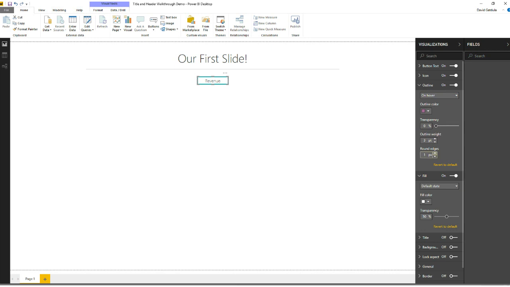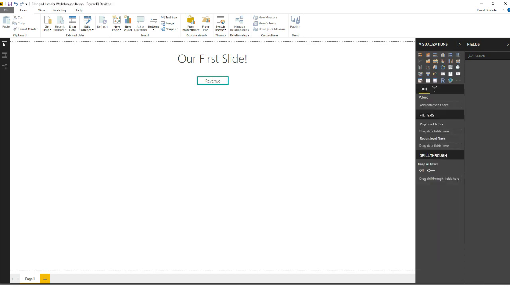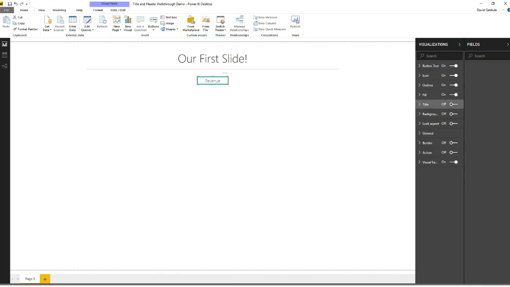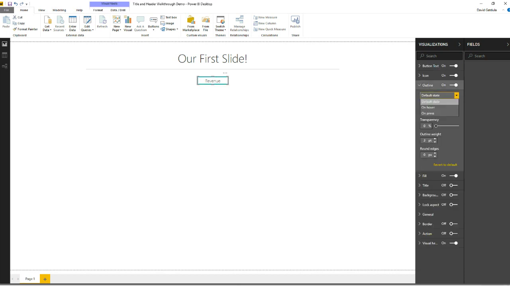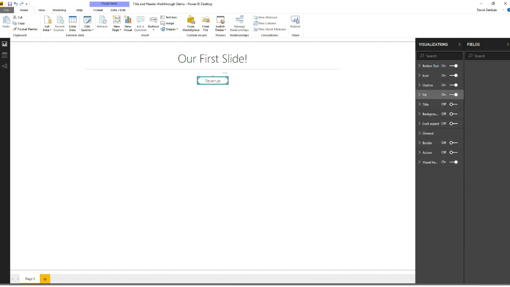One of the things I like to do is just round the edges, so I'll start rounding the edges until they go through. See how it's only on hover and not on default? Pretty cool. So if I go back to default, I'm going to round those edges more. However you want to do it, like I said, this is just a preference of mine. But also on press, I want to make it the same color as the hover, or I can make it a different color. Also, you can fill it.